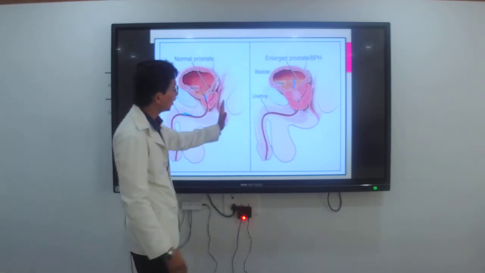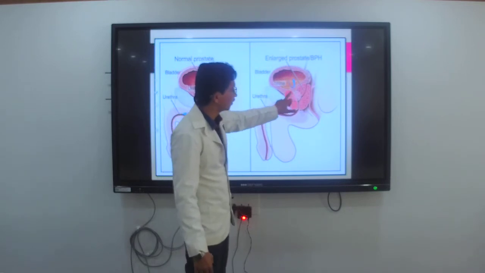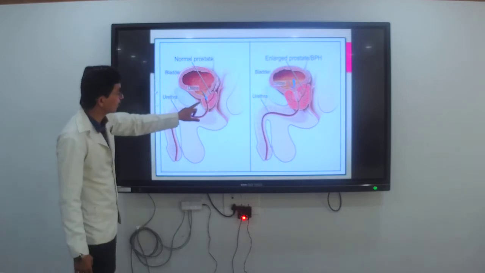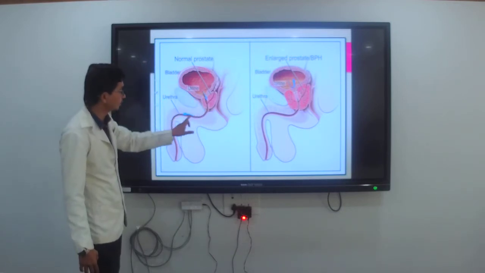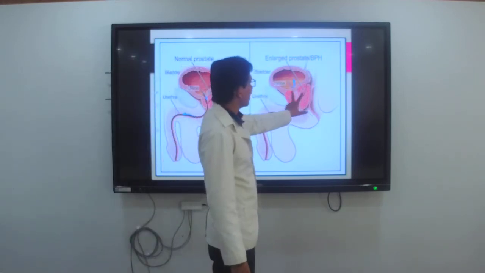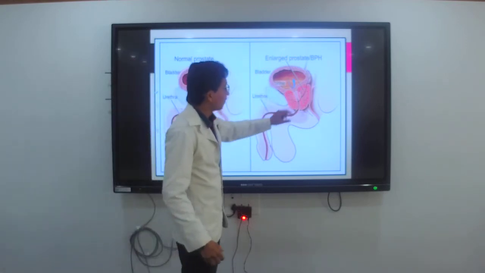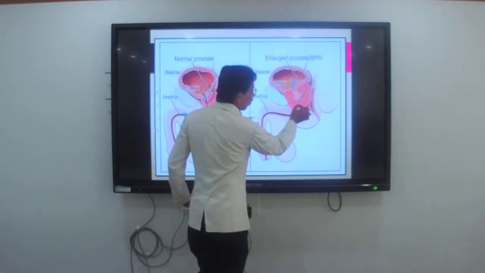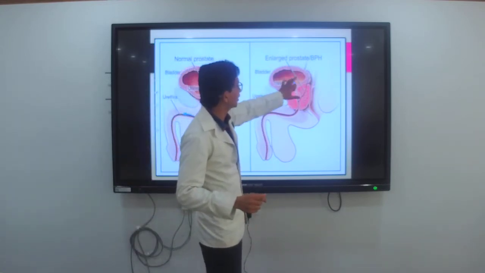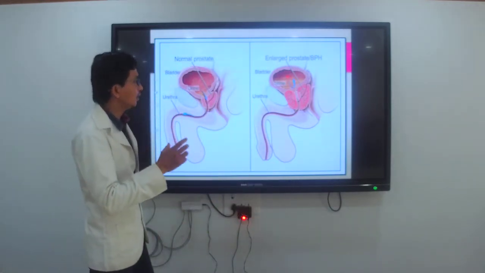It is normal, but what is the abnormality present in the diagram? You can see the enlargement of the prostate on both sides. In the normal prostate, the urine passes normally through the urethra. Then because of the enlargement, what happens? Where the urine comes from the urethra, it gets compressed. Because of compression, the urine is retained in the bladder again.